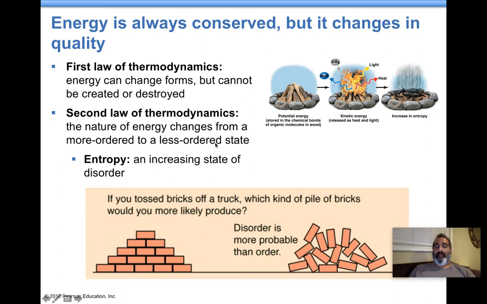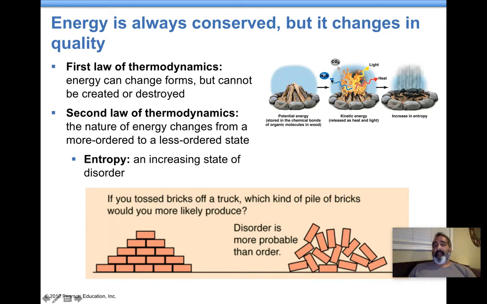The second law is called entropy for the most part, which means things want to move towards an increasing state of disorder. So entropy means disorder. Your book gave an example of a bunch of wood sitting here. The wood has a lot of potential energy. This is considered very orderly, not disorderly, because it took a lot of energy to make the tree that produced this wood. So generally, to have order, energy goes into it.